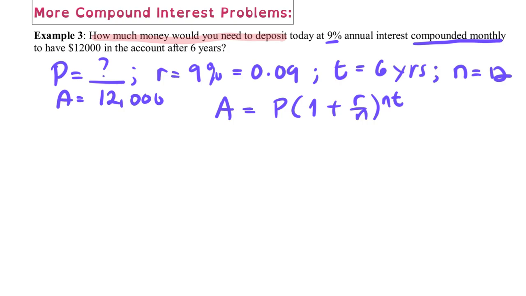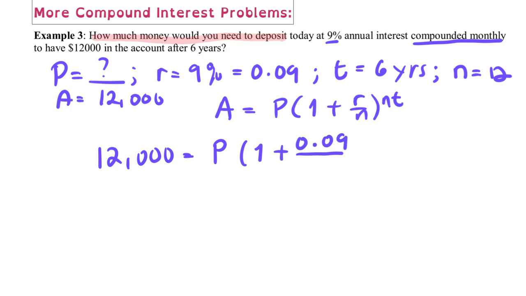Our amount A here is 12,000, which equals P, which we do not know, times 1 plus 0.09 divided by the compounding period, which is 12, raised to 12 times 6. So the very first thing we're going to do is to simplify this part first.